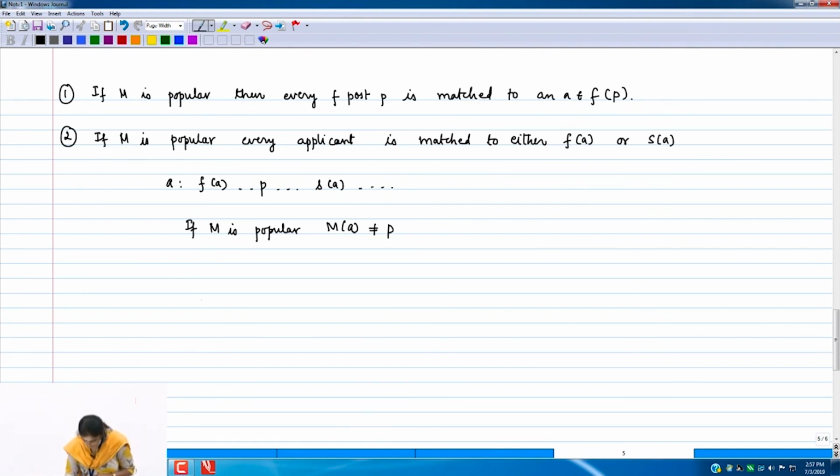So again I would like to draw the picture. A is matched to P in this claimed popular matching. We know that this is neither its F post nor its S post. So its F post, F of A, is somewhere better, and there is something more which you know by now, which you should use to get 2 promotions.